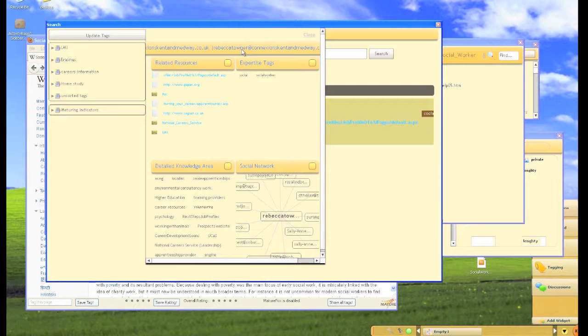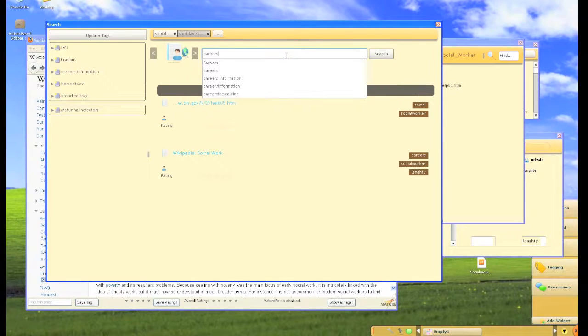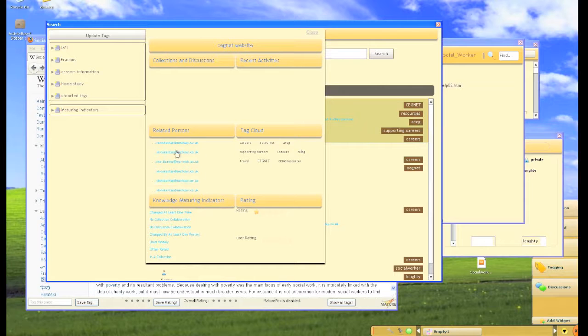The details view offers more information about a document or a person, such as all of its tags, people involved with the item, which is for documents. Let's open a document for that. Here we have the involved people. Clicking one of these will open an email window, and other data, such as the maturing indicators, the rating, and the tag cloud.